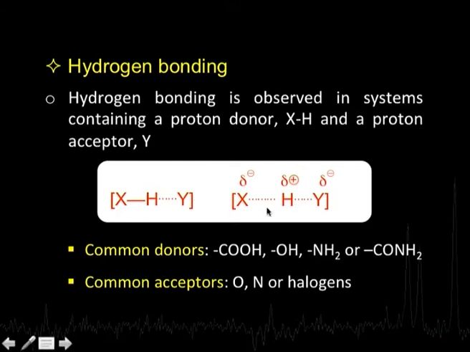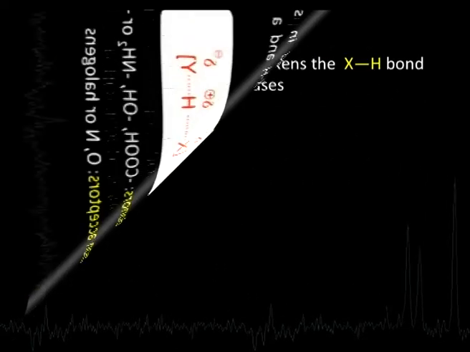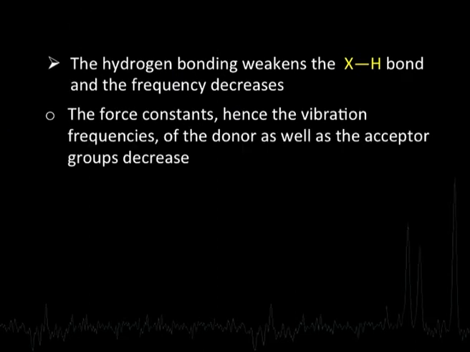This XH was a strong bond, a full bond, but because of hydrogen bonding this has become weakened. Since this bond has become longer and weaker, the vibration frequency will decrease. What is observed is that the force constant and hence the vibration frequency of the donor as well as the acceptor group, both of them decrease.